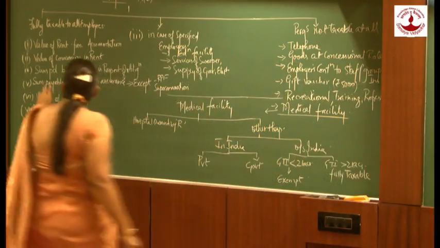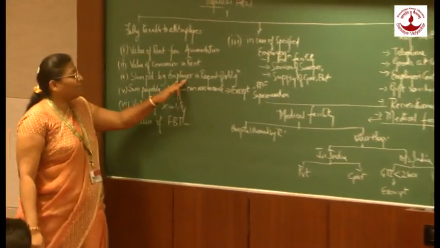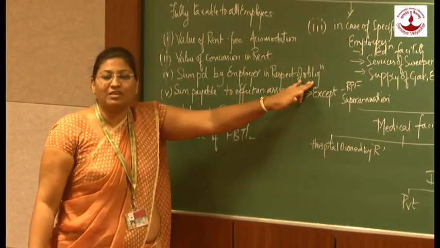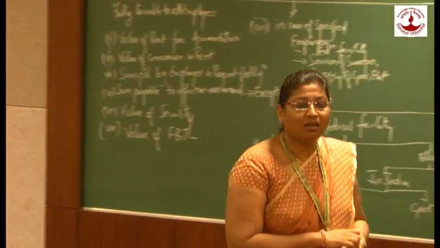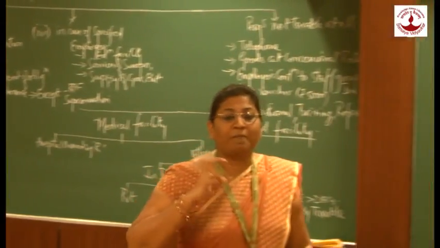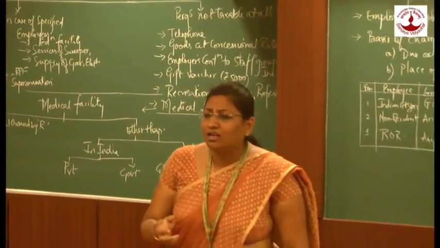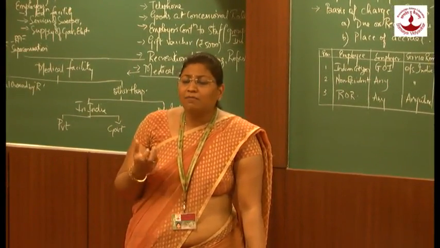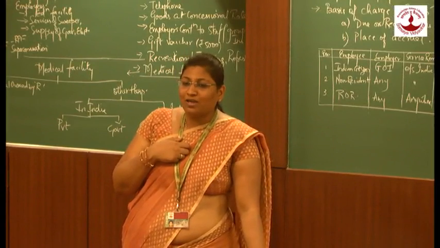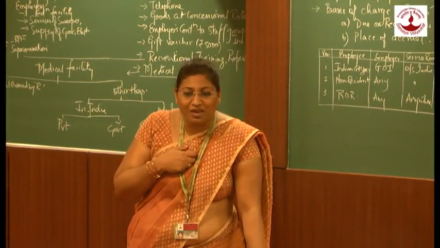Third one is sum paid by the employer in respect of an obligation which is to be paid by the employee. What does it mean? The employer pays on behalf of the employee. Can I quote an example of income tax? Income tax which, as an employee, on my income I am supposed to pay.